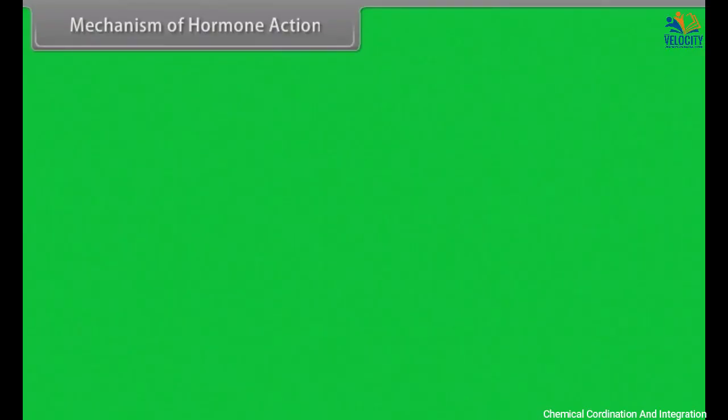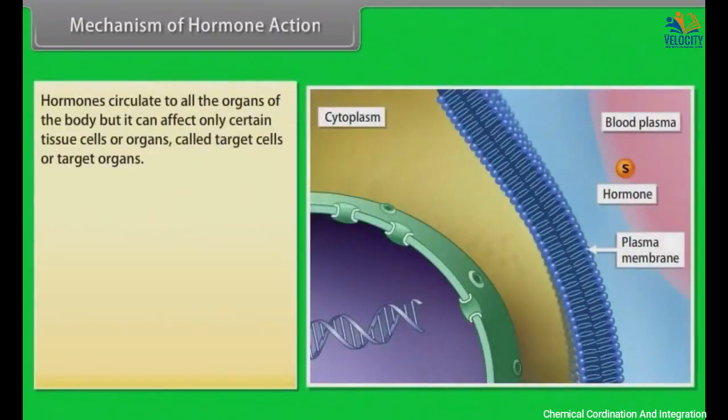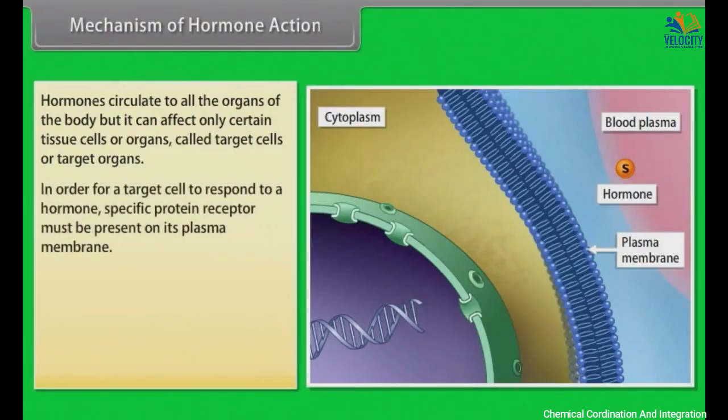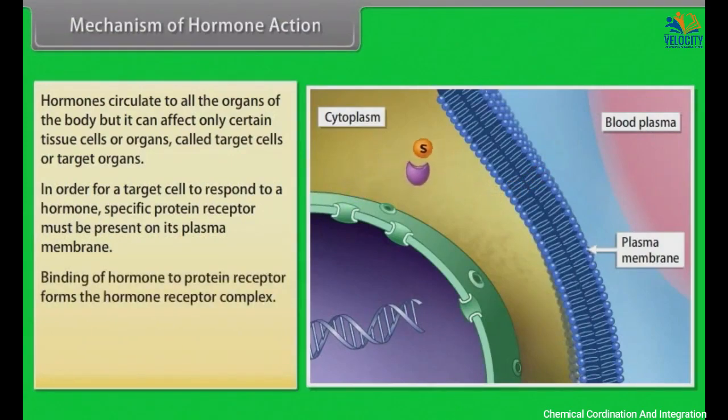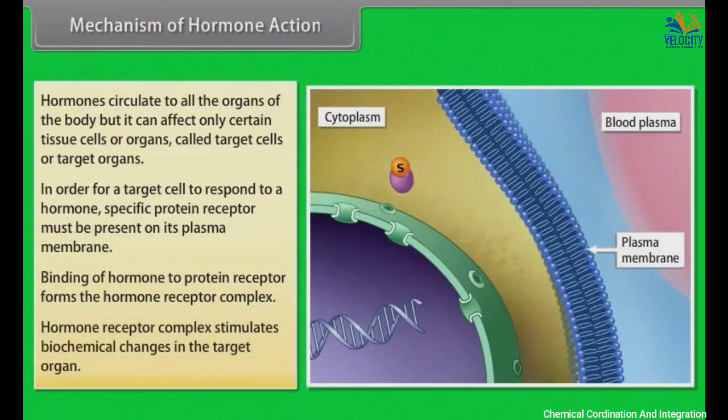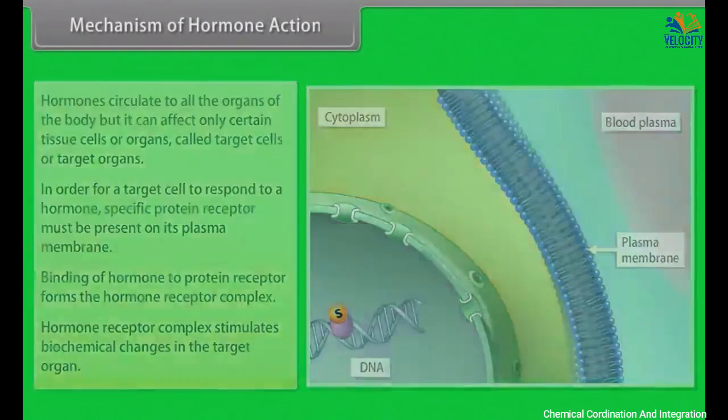Mechanism of hormone action. Hormones circulate to all the organs of the body, but they can affect only certain tissue cells or organs called target cells or target organs. In order for a target cell to respond to a hormone, a specific protein receptor must be present on its plasma membrane. Binding of hormone to protein receptor forms the hormone receptor complex. Hormone receptor complex stimulates biochemical changes in the target organ.